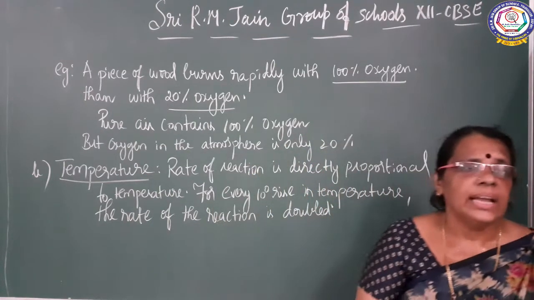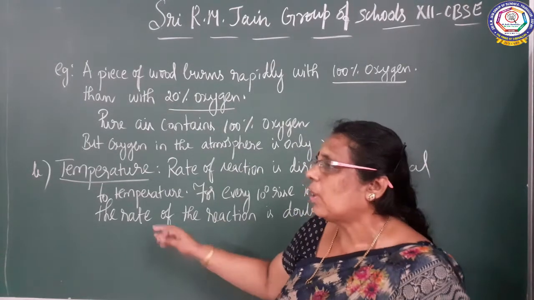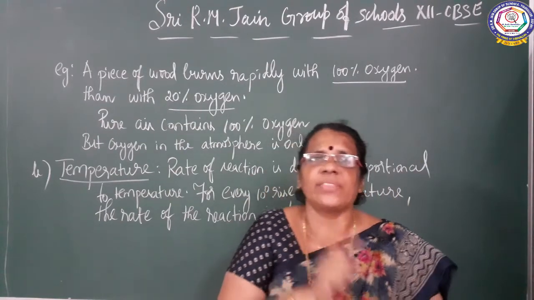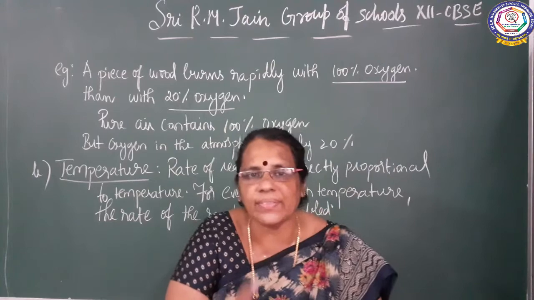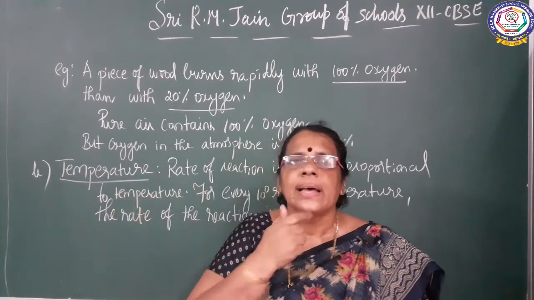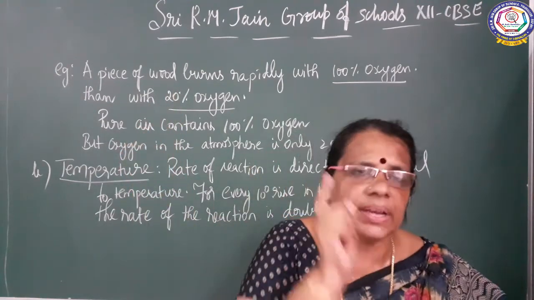For every 10 degree rise in temperature, the rate of the reaction is doubled. So the first factor I told about is the concentration of the reactant. Concentration and rate of the reaction are directly proportional. When the concentration increases, the rate of the reaction increases. When concentration decreases, the rate of the reaction decreases.